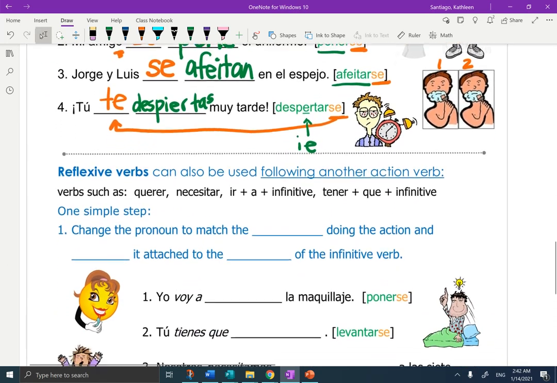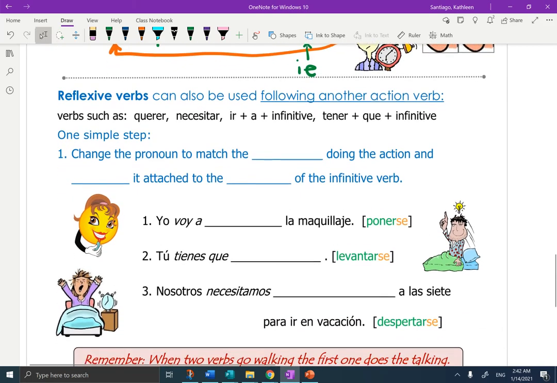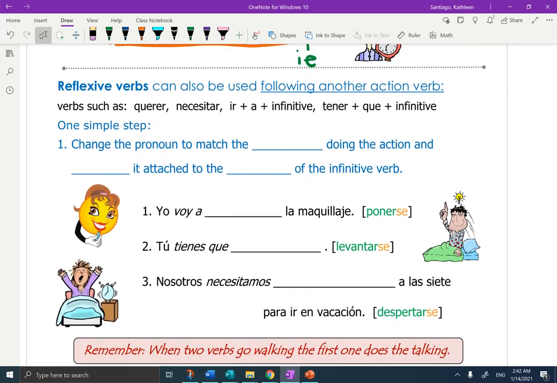Okay, just a quick note here. We're not going to do this too much, but it is part of this chapter to learn what to do when your reflexive verb is used following another action verb. Well, what are we talking about? We're talking about things like querer, to want, necesitar, to need, ir plus a plus the infinitive, the simple future, to be going to, tener plus que plus the infinitive, to have to.